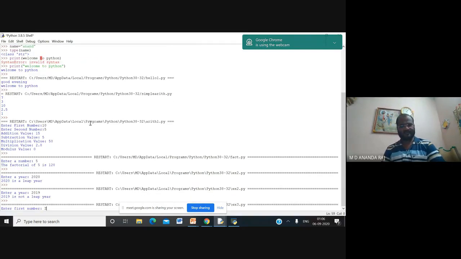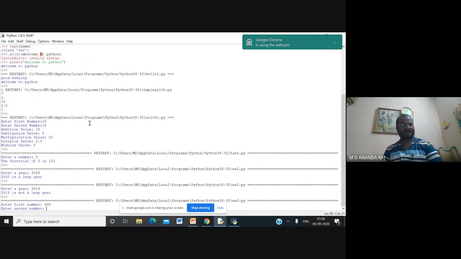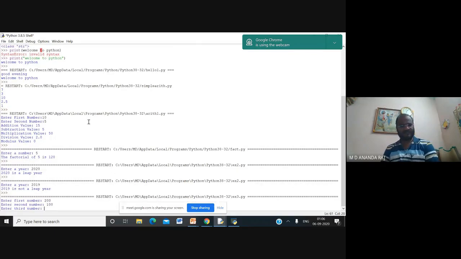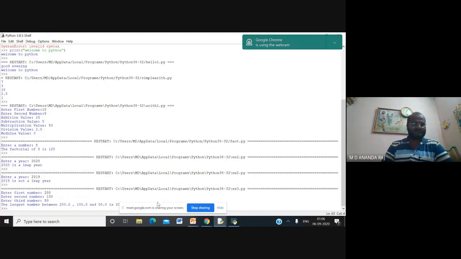Enter the first number, 200. Enter the second number. Enter the third number, 6. So the biggest number is 200. You can see the output. The largest number between 200 and 150 is 200.